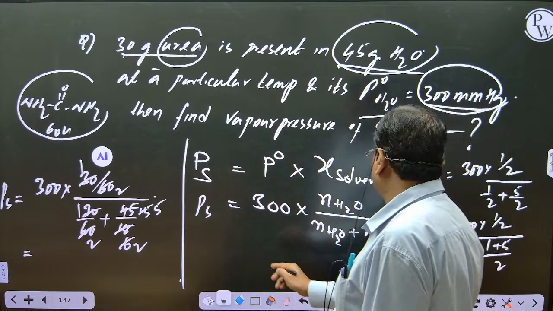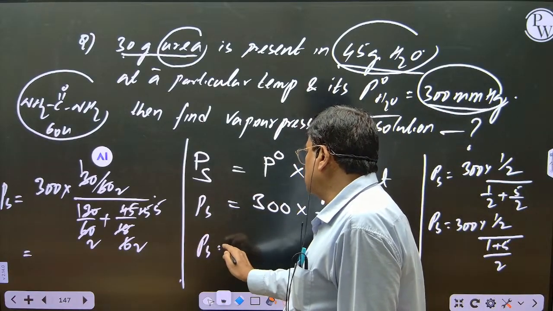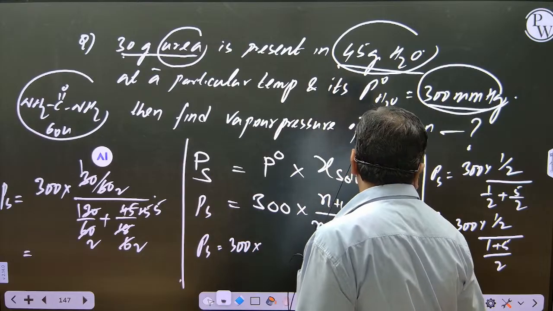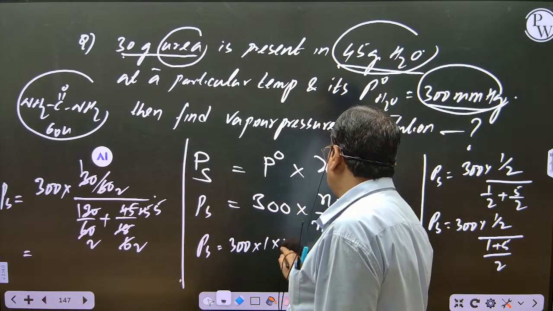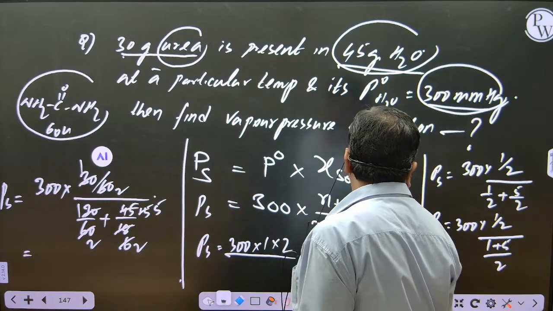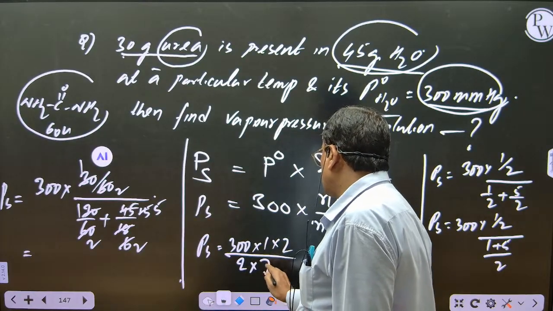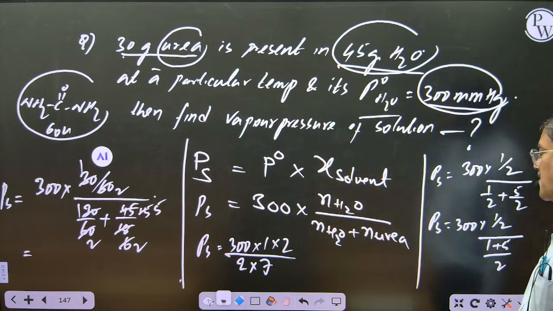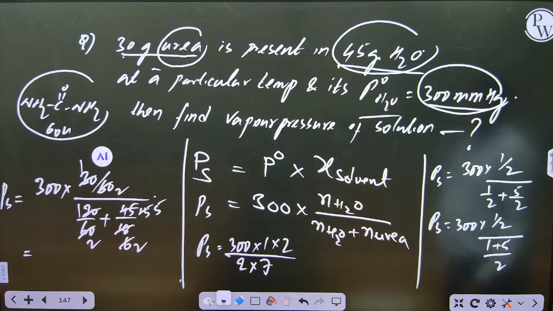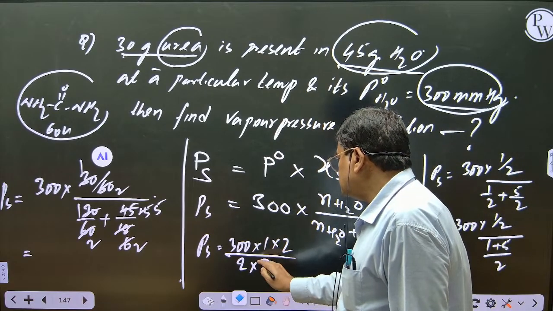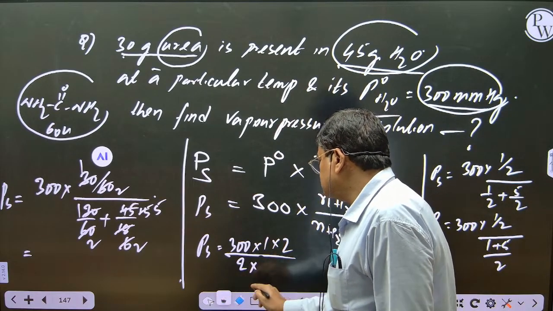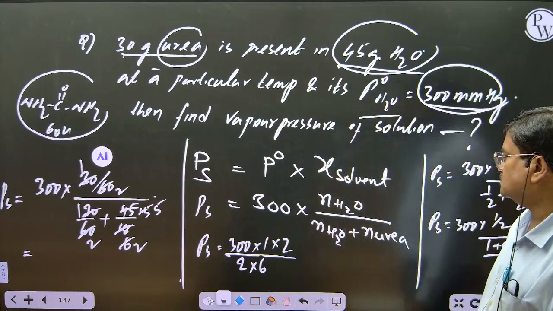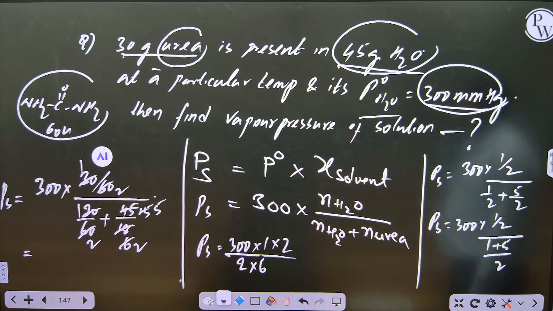PS is equal to 300 into 1 into 2 by 2 into 6.